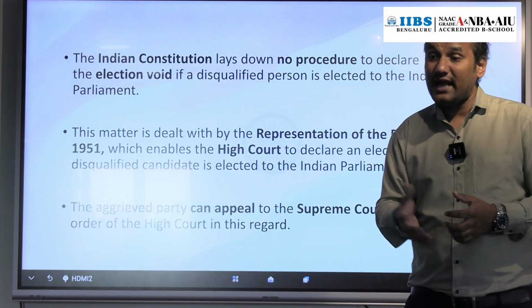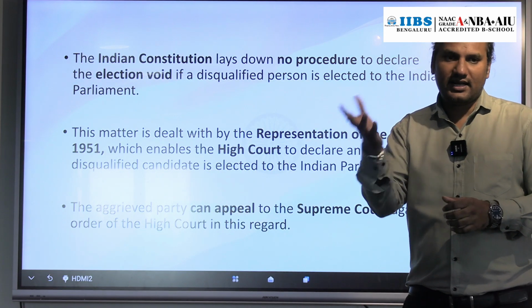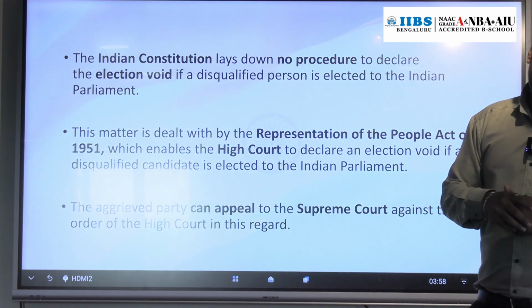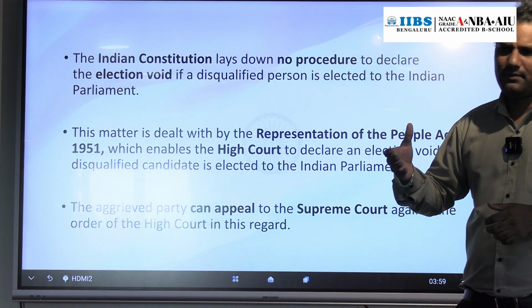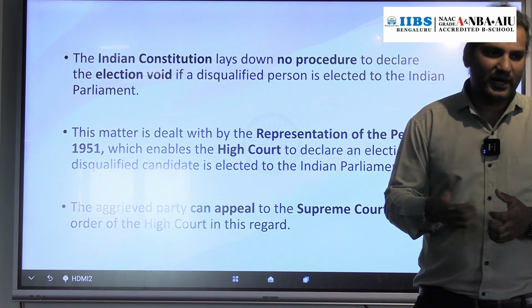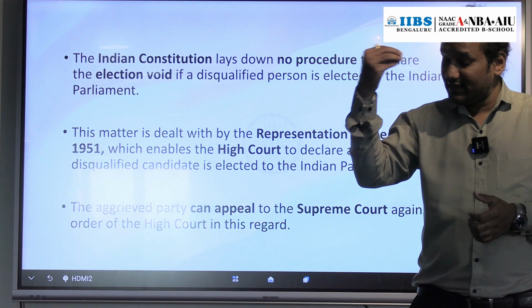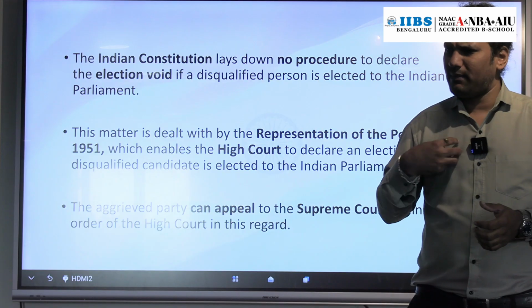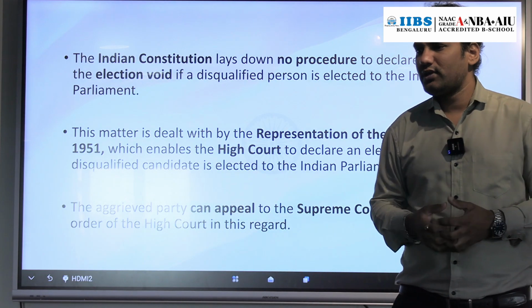If the High Court has declared the election void, the aggrieved party is the person whom the High Court has disqualified. So that person can move to the Supreme Court.